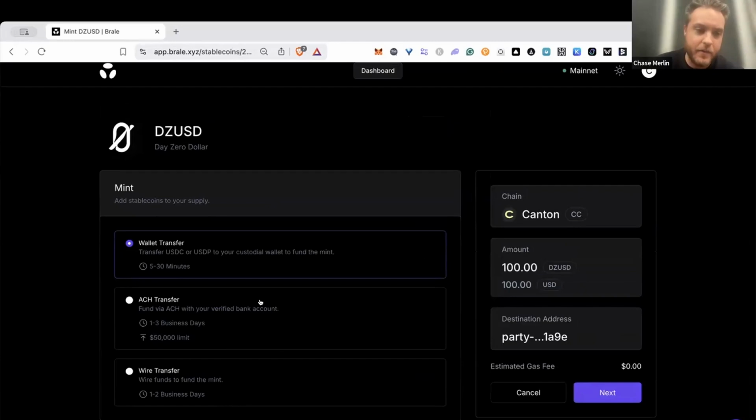listing where any business can now fund this with traditional payment methods, wire transfer, ACH, or USDC or Paxos issued assets. We're really excited to participate in Canton as an on-ramp here to make it as easy as possible to bring liquidity onto the network, not just from off-chain assets, but also from stablecoins on 15 other blockchains.